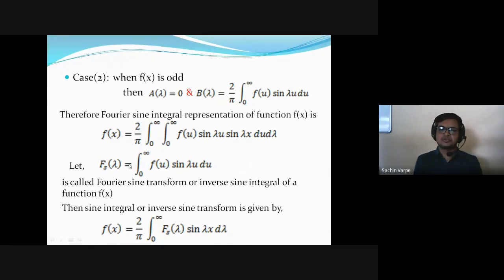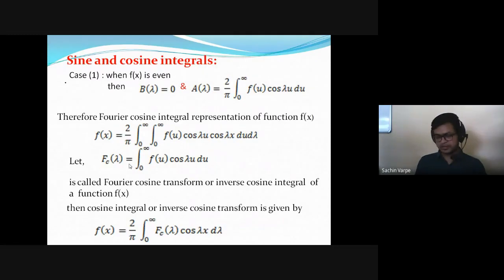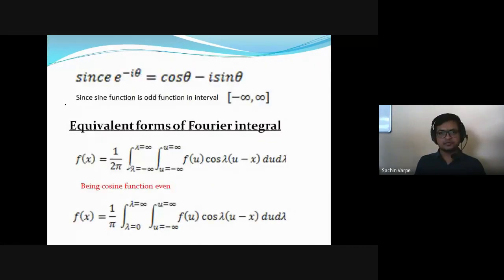So please don't get confused with inverse, okay? Because transform is nothing but inverse integral, and integral is nothing but inverse transform. So based on the nature of function, we have the sine and cosine integrals and their transforms, right? Let us recall those important formulas again.